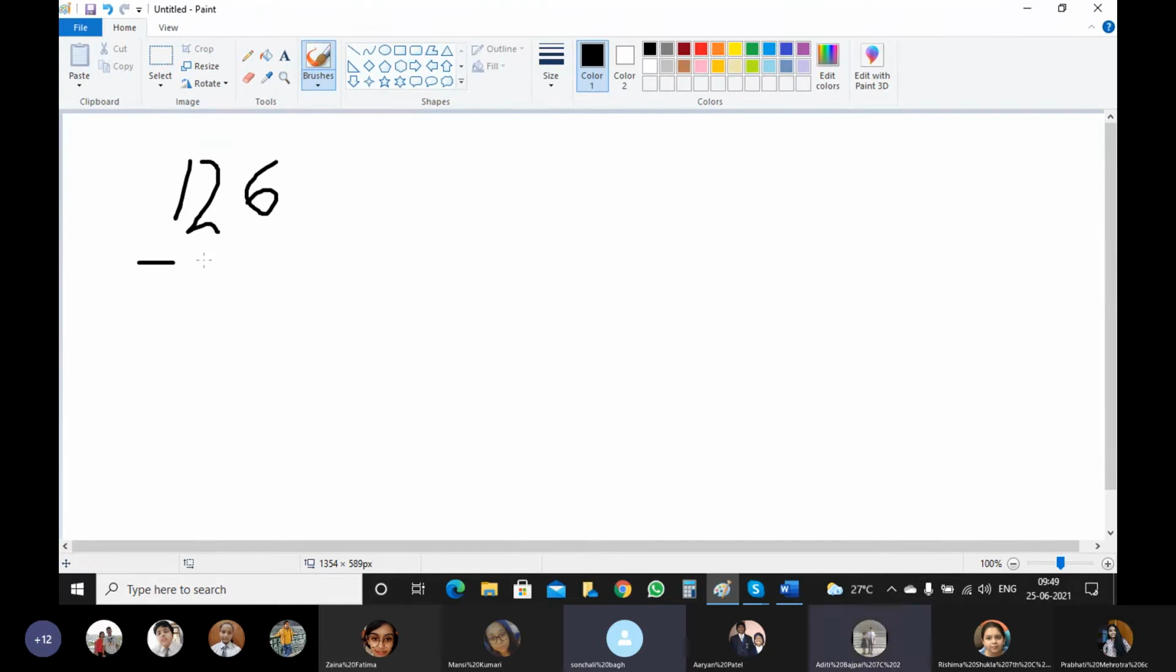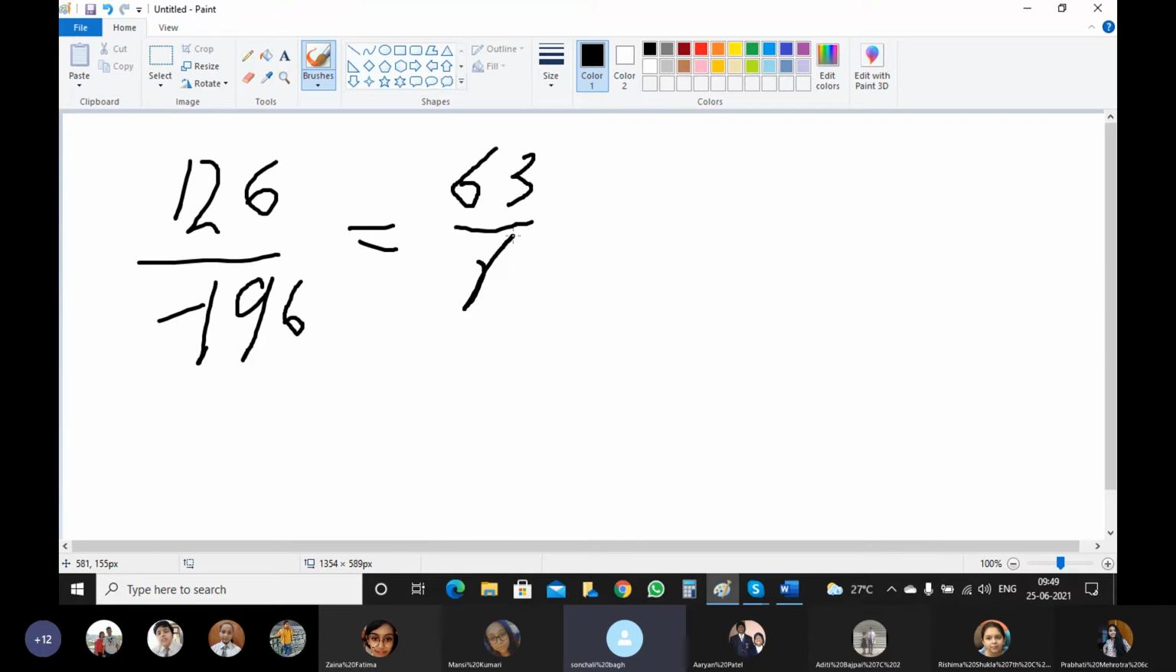126 upon minus 196. Now we put an equal to sign, because we know this is the equivalent form. Whichever number is missing, we put an x there, an algebraic number, and whichever number we know, we write it. Here we know the numerators, right? So it will become 63 upon x. Is this much clear? Yes, ma'am.